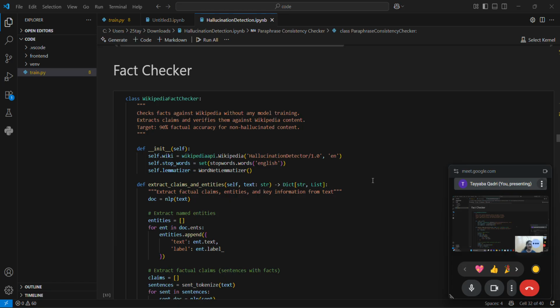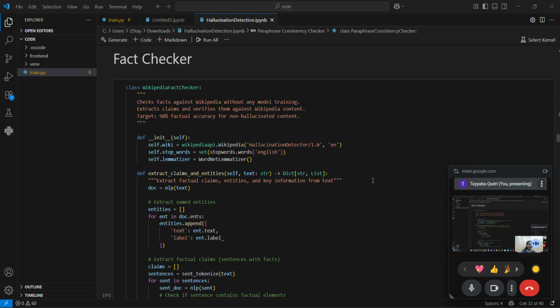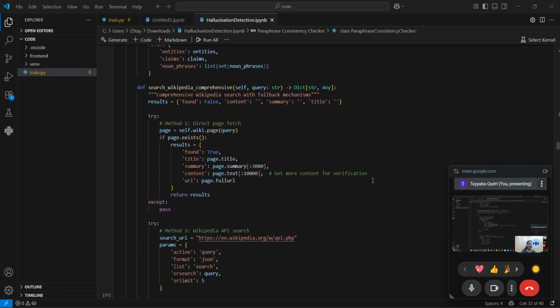Our hallucination detection system is multi-level and multimodal. It goes through three levels: factual, logical, and contextual. For our fact checker, we use NLP to extract claims from the output that the LLM has given, and then we verify those claims against Wikipedia. We are using Wikipedia just for a prototype.